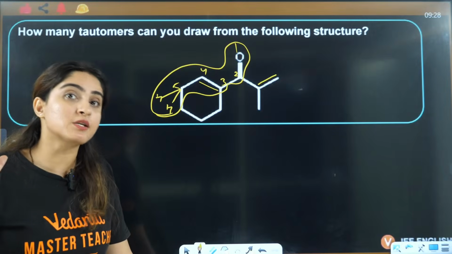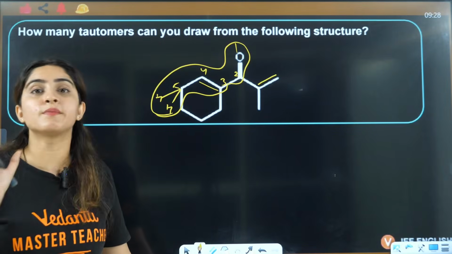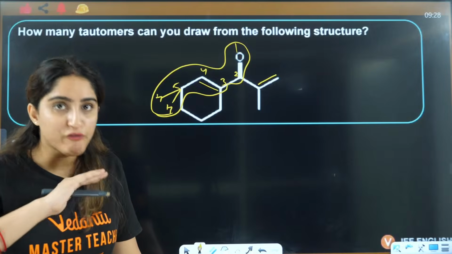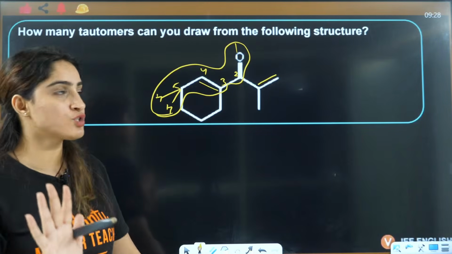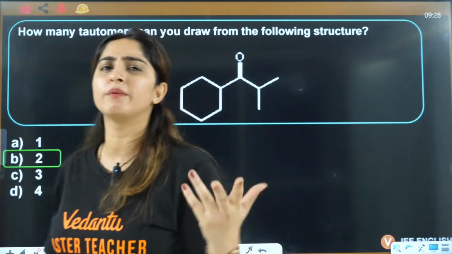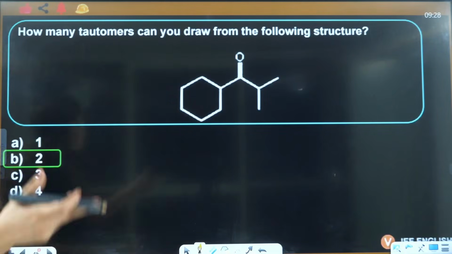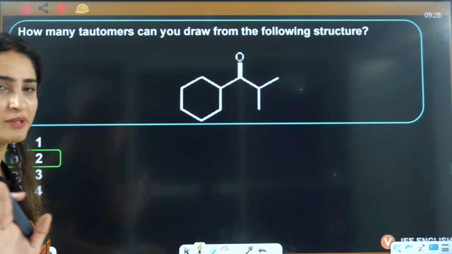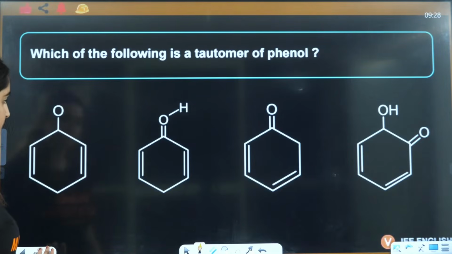If the 1,5 system is failing, then check whether a 1,3 system is applying or not. So you should have basic knowledge about it. You can't just cram it, but the maximum will be 2, or it will be 1, or it will be 0. 0, 1 or 2 will be the answer.